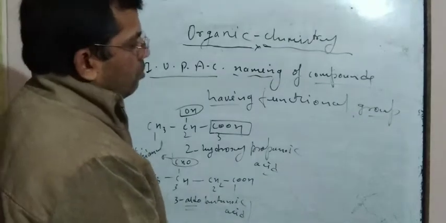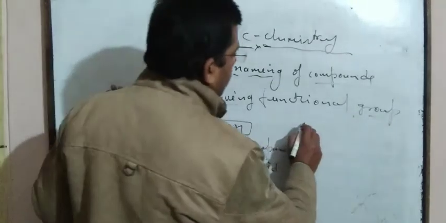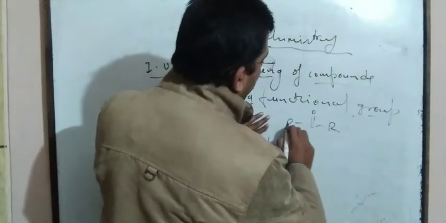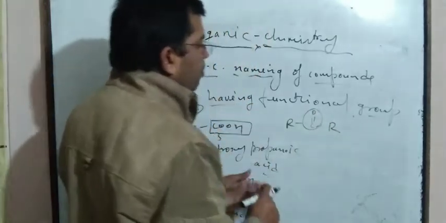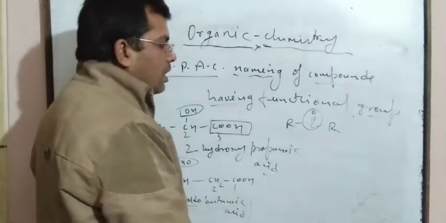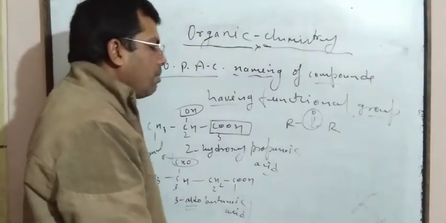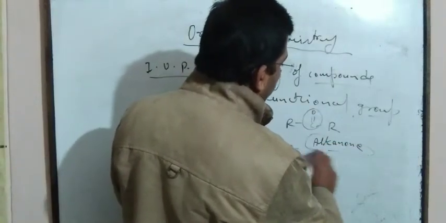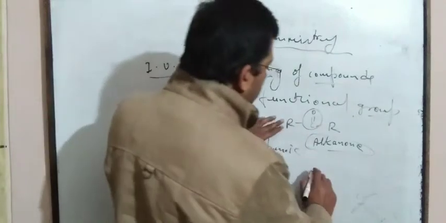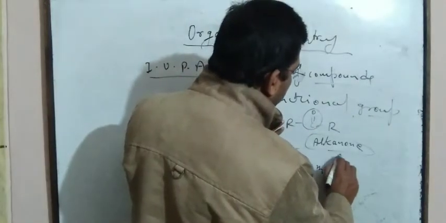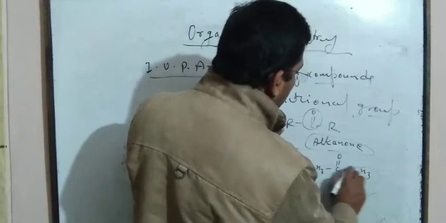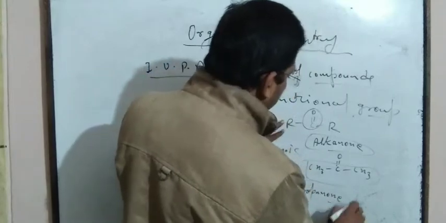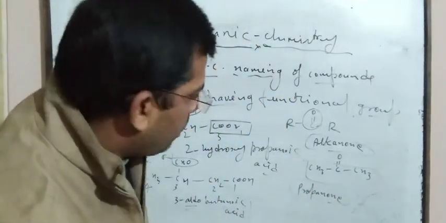And dear students, you should keep in mind that if a carbonyl group is connected with two alkyl groups, with the carbonyl group present within the alkyl groups, then this compound is a ketone. While IUPAC naming, it is known as alkanone. So the compound is like this: CH3, C double bond O, CH3. So it is propanone.